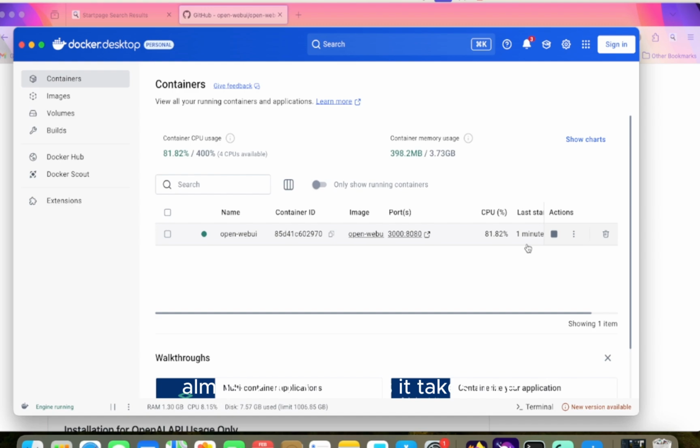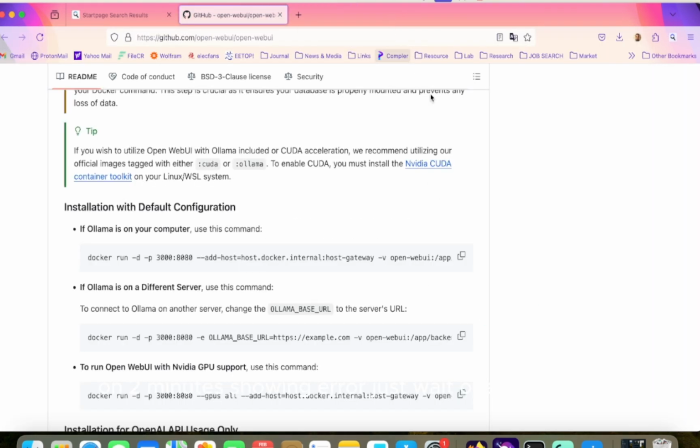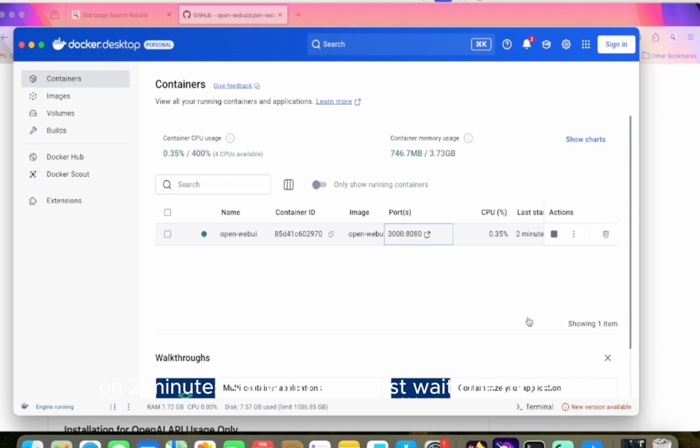Almost 2 to 5 minutes it takes for this WebUI application to work properly. At 2 minutes, it's showing error. Just wait more time. We will wait 1 more minute. Okay, now it's showing that it's operational.